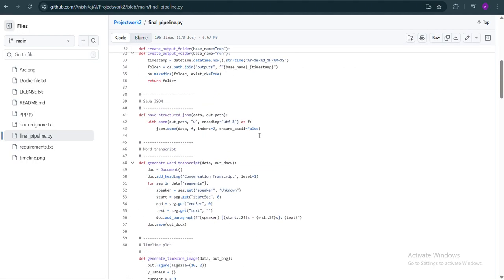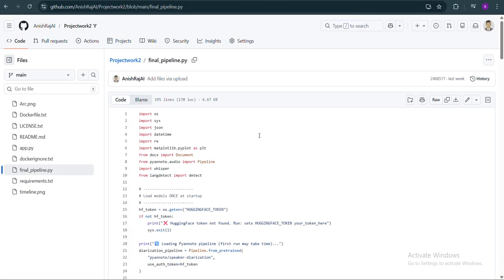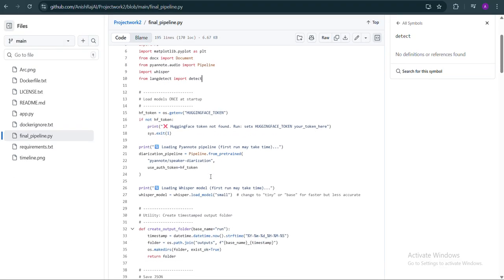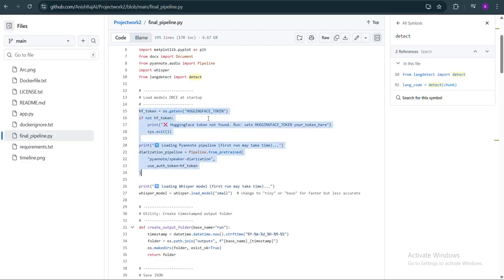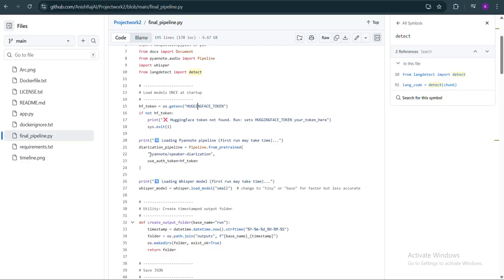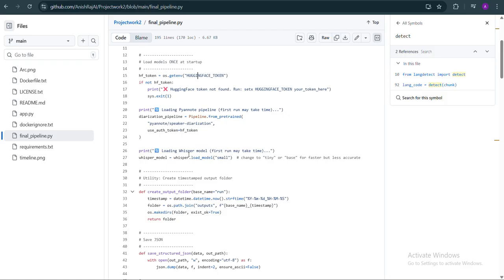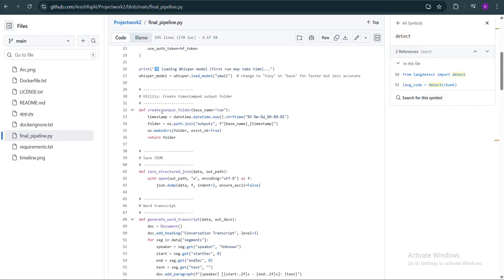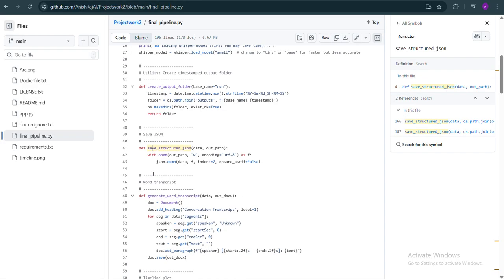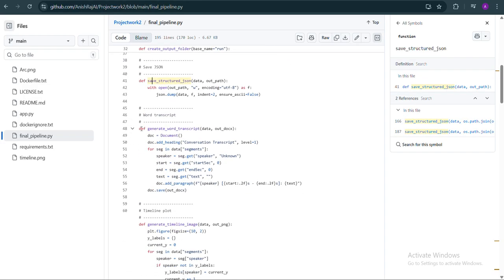This is the Python file for importing our Hugging Face model and OpenAI Whisper model. Yeah, I have described that there, as well as the libraries and loading the model. We have to get the token from the Hugging Face site, and we are loading the model here. Create output, yeah, this and all, for the output file and for saving the JSON format. And here is the transcription of yours.